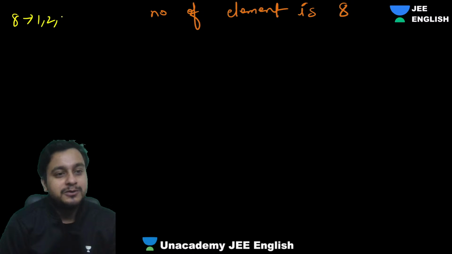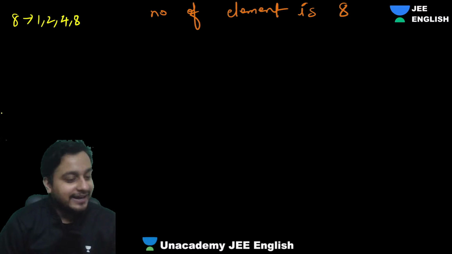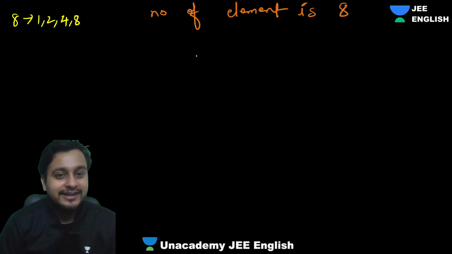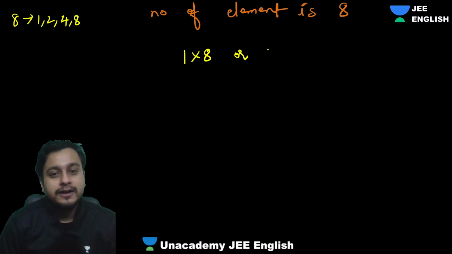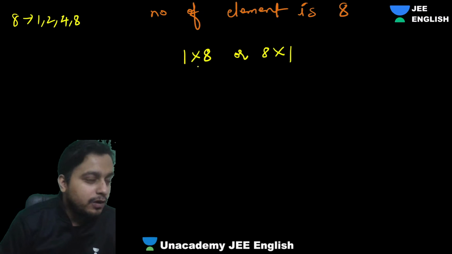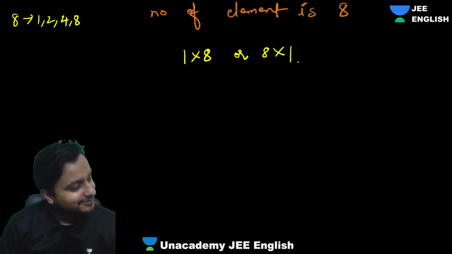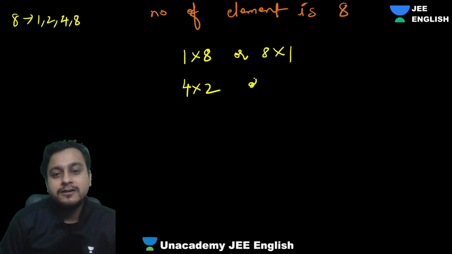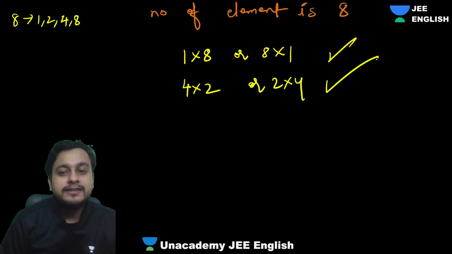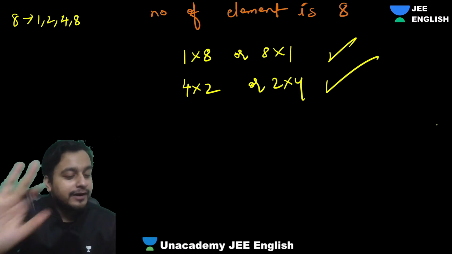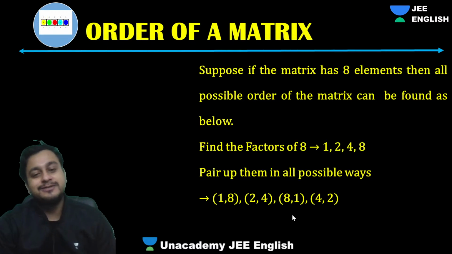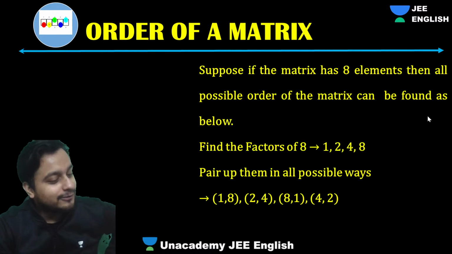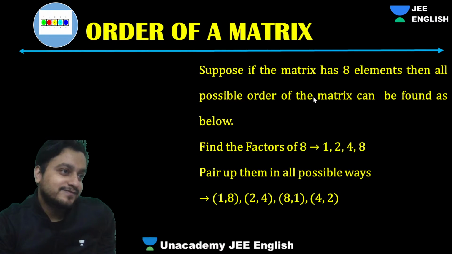What is that? 1 2 4 8, right? So it can be a cross of any two. The matrices can be of 1 cross 8 or 8 cross 1. That means 1 row 8 columns, or 8 rows 1 column. Also you can have 4 cross 2 or 2 cross 4, right? Only these 4 different types of matrices are possible, right, everyone? So that is how the questions can be asked.